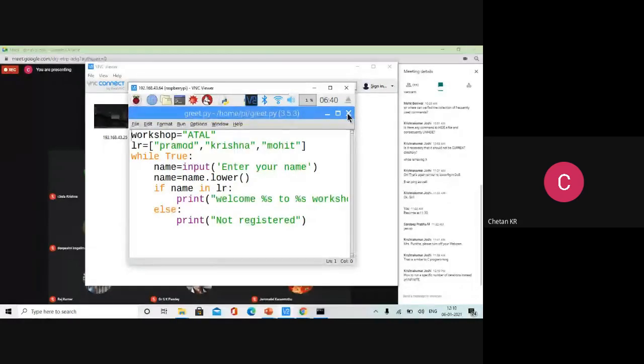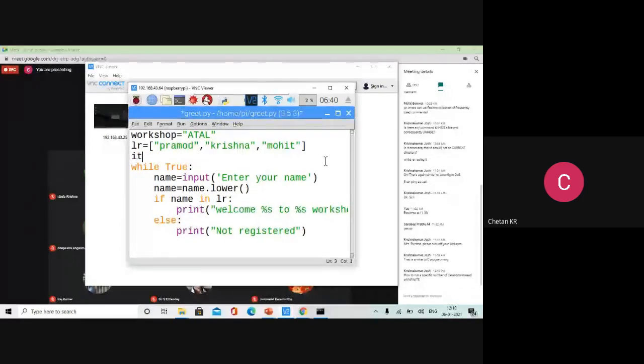Suppose 10 times I want to run or 4 times I want to run, how to do that? Yes, a finite number of times. I will show here itself, okay? There are 2 techniques. Suppose I want to fix the iterations at 3. Only 3 times you should ask. Just like our ATM, if you don't give the right PIN 3 times, the card gets blocked. So let us try that. Iterations is equal to 3.